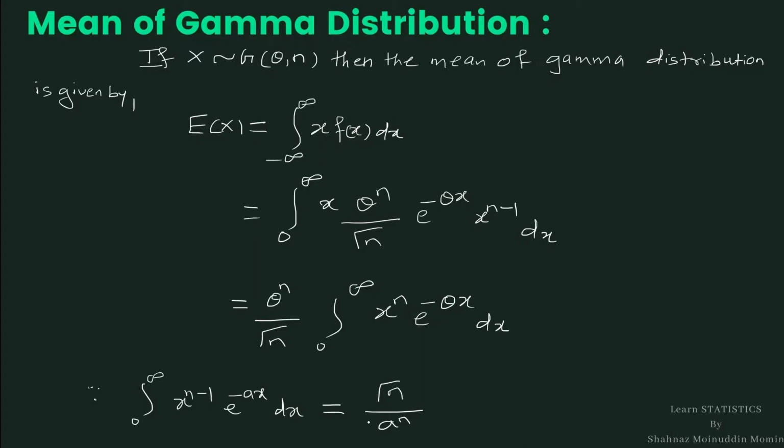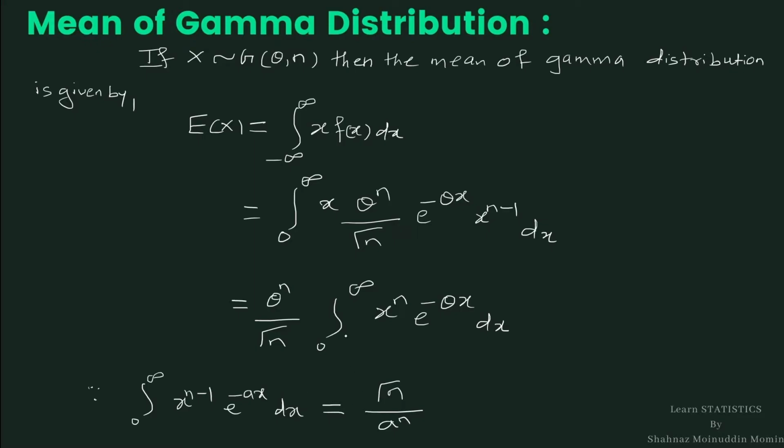In the subject mathematics, we have already learned how this value comes. Here we are not going into detail of gamma integral. We are using only the result and the value of gamma integral in our statistical concept.